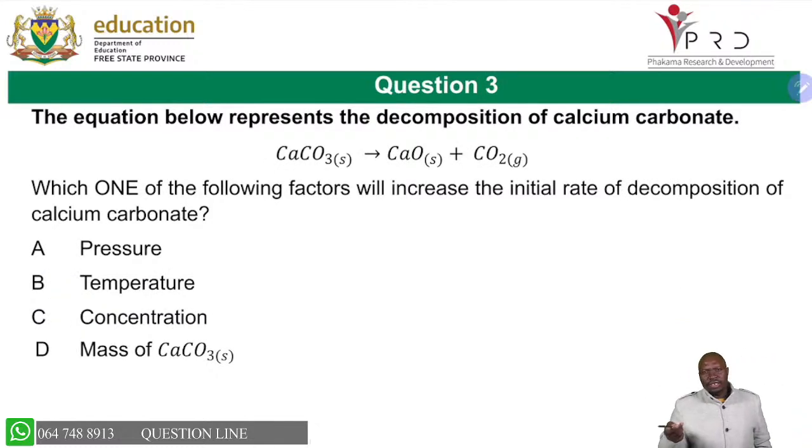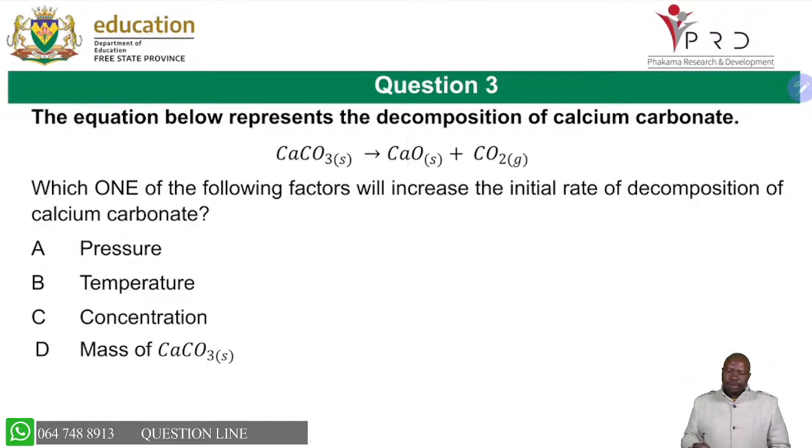I remember in 2023, we had a question in the final exam. We said it is the rate of change in concentration of reactants or products per unit time. So we used rate and per unit time in one statement. You can't use them in one statement. If you say rate at the beginning of the statement, you can't say per unit time at the end. So please always remember that.